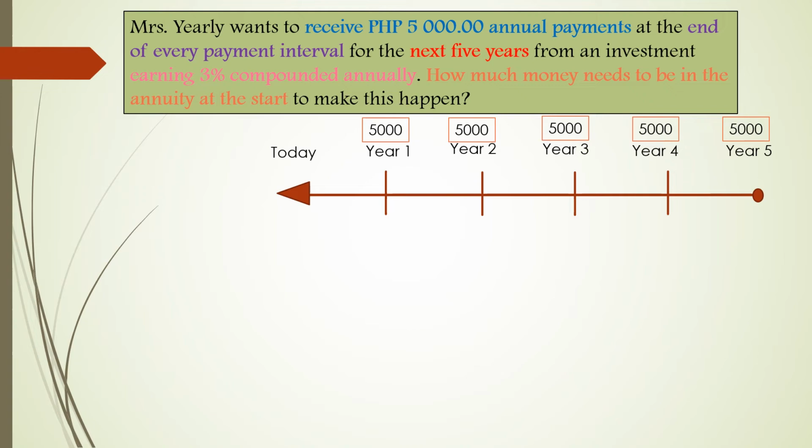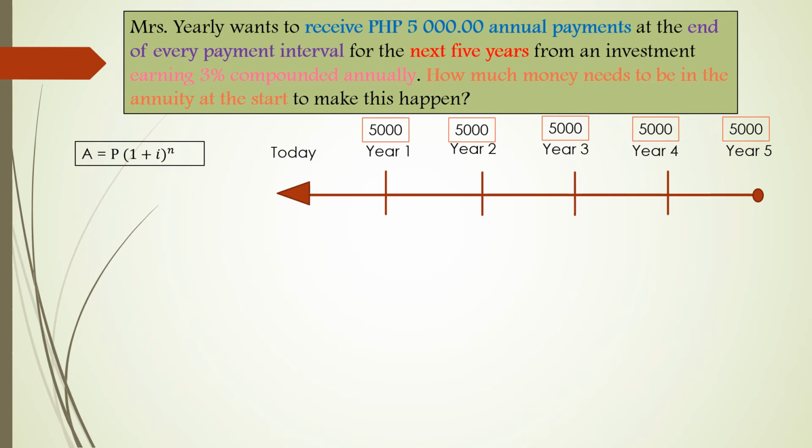So for the first year, she wants to receive 5,000 until the 5th year. So her future value for the first year is 5,000. So we are now looking for the money that she needs to invest for the first year up to the 5th year.